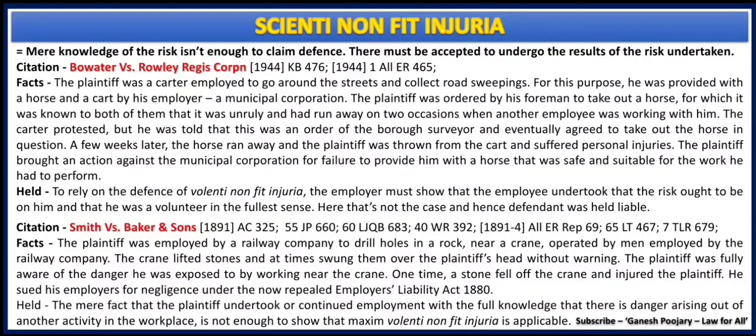So from Bowater versus Rowley Regis Corporation and Smith versus Baker and Sons, we need to understand that mere knowledge of the risk isn't enough to claim the defense of Volenti Non Fit Injuria. These are very important things that we need to keep in mind. Due to time constraints, I am not getting into the details of all these case laws, and I request you to read through these slides because these are very important. I am bringing in the citations, facts, and what was held in the case laws, all of that.